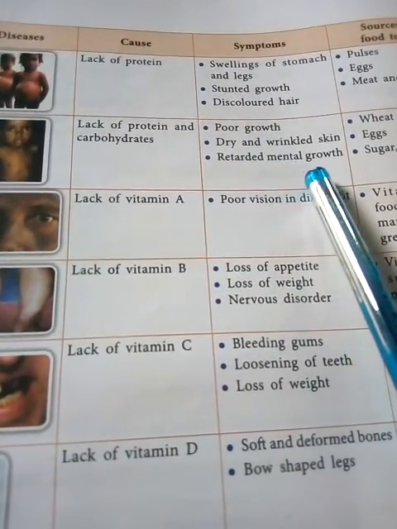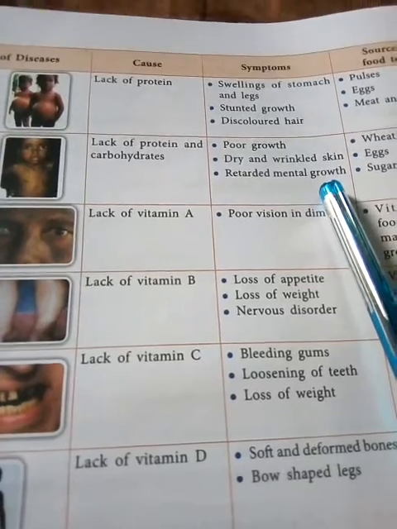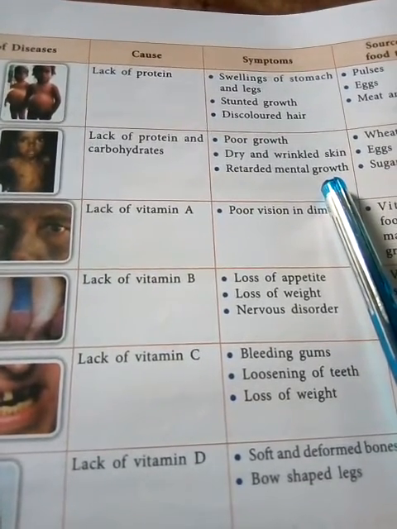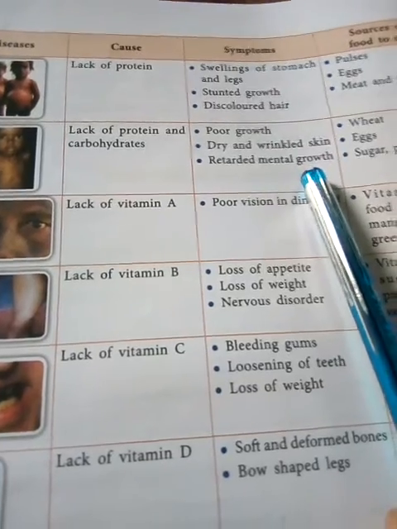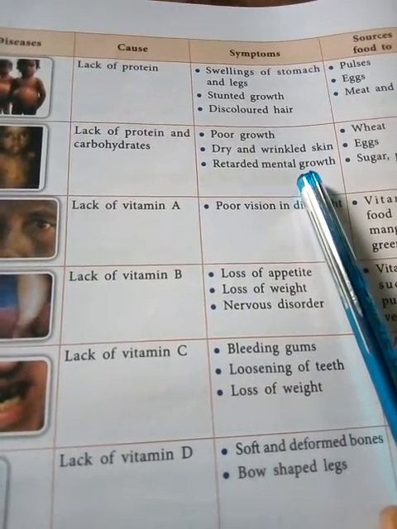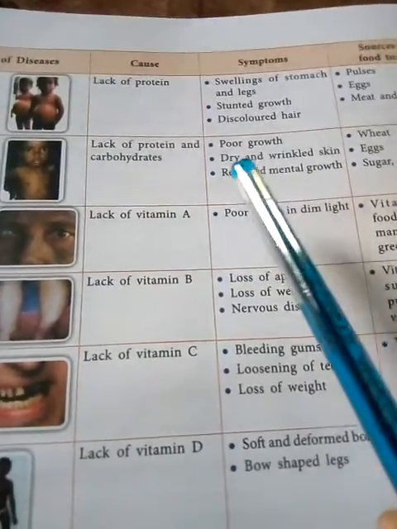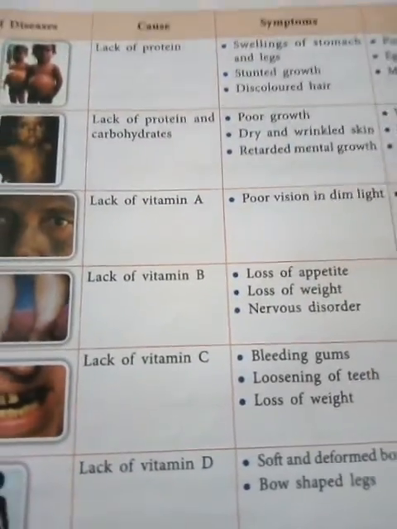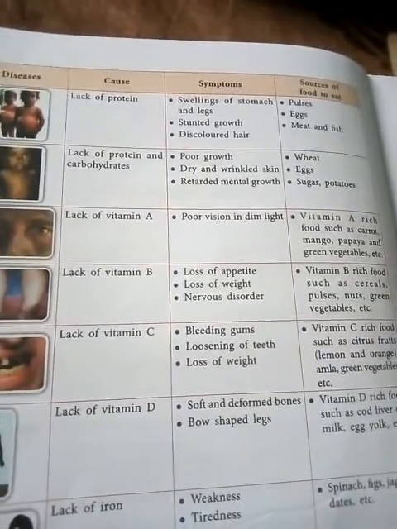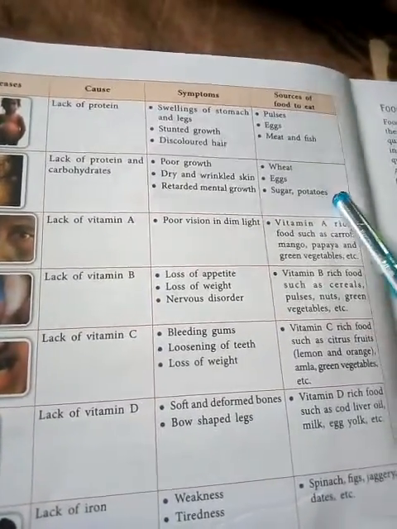Third one, retarded mental growth, their mental growth is also less. Okay, a normal child has proper mental growth, but in case of this disease their mental growth is also retarded. So how can you prevent it? See, sources.